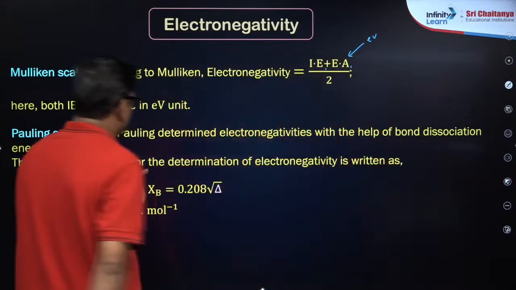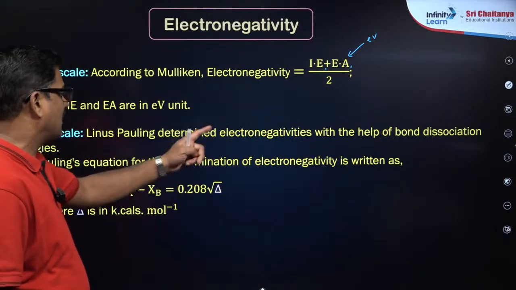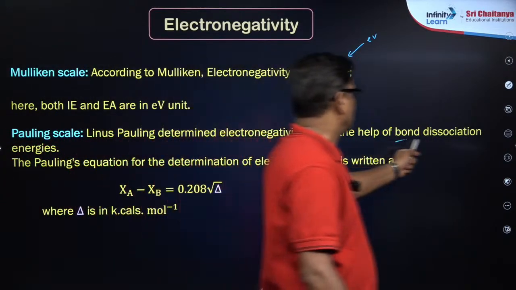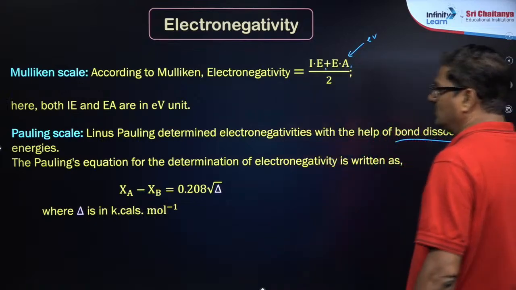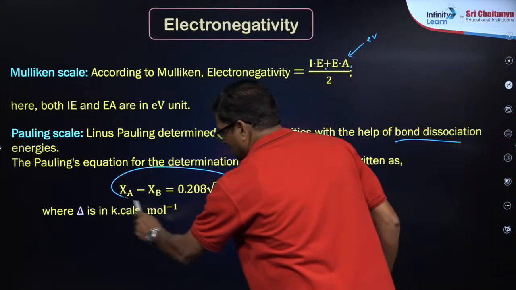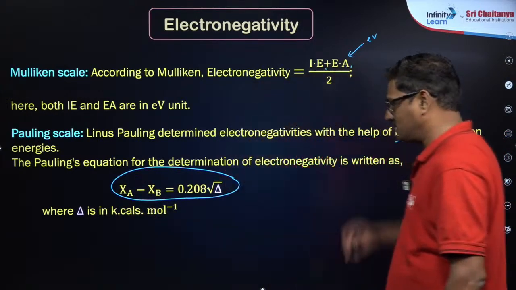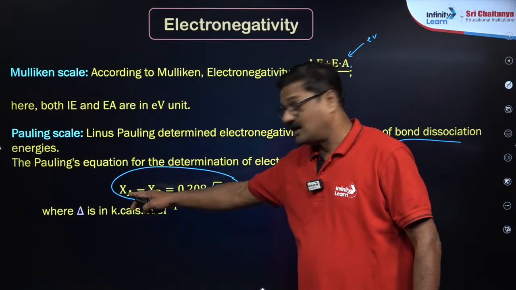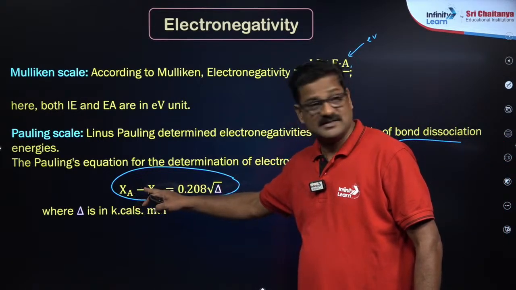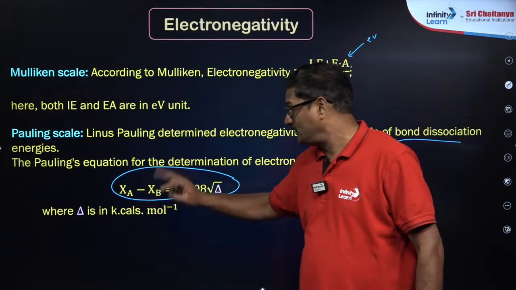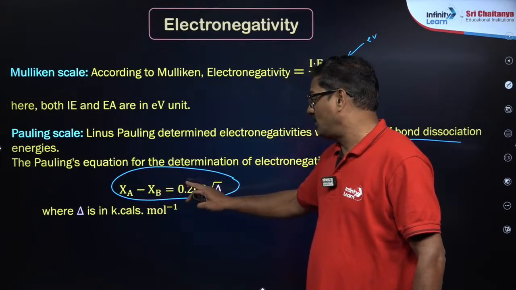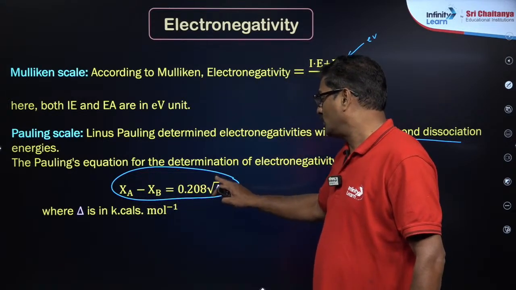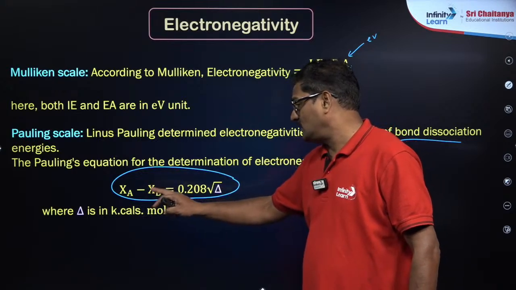So Linus Pauling determined the electronegativity with the help of bond dissociation energy. According to this, there is an empirical equation: electronegativity of element A minus electronegativity of element B is equal to 0.208 root delta, where delta is in kilocalories.